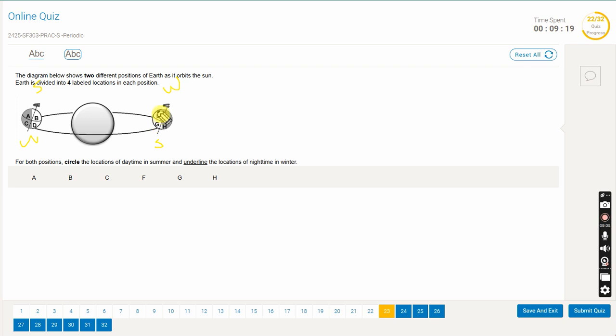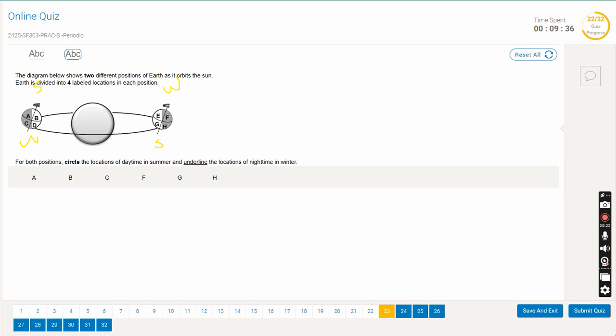Now you can see clearly where's the day and where's the night. Day is E and G. F and H is your night. A, B, and D is your day, and A and C is your night. So keep this in mind, write that on your paper to actually understand where is your summer and winter, where is day. Day and night you can actually clearly see it, so don't confuse yourself further.